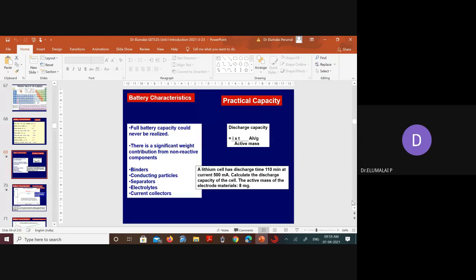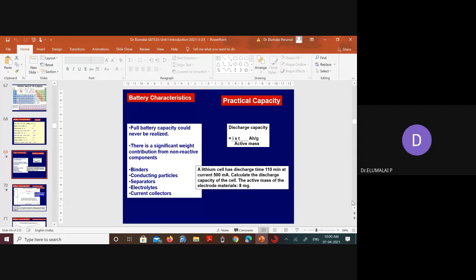You can straight away take 500 milliampere into 110 divided by 60, divided by 8 milligram. Milliampere will cancel out. It will become 500 into 110 divided by 60 in bracket, divided by 8. How much? 148? All of you, some number you are getting.